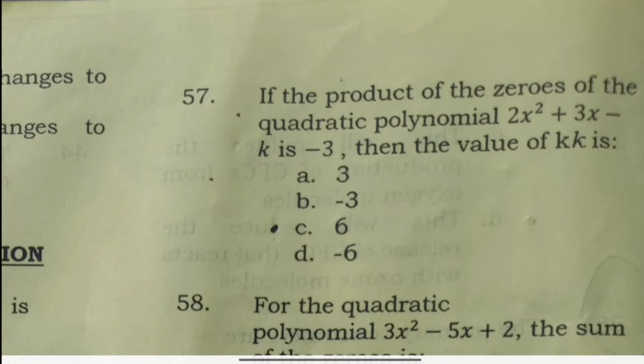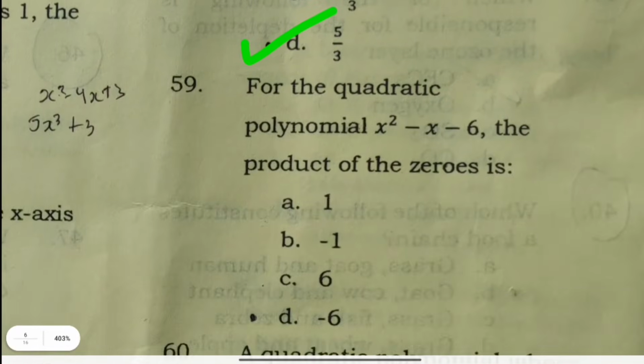If the sum of the zeros of the quadratic polynomial x squared minus kx plus 8 is 6, then the value of k is 6. If the product of the zeros of the quadratic polynomial 2x squared plus 3x minus k is minus 3, then the value of k is 6. For the quadratic polynomial 3x squared minus 5x plus 2, the sum of the zeros is 5 by 3.